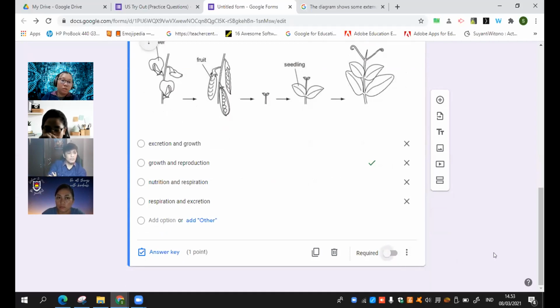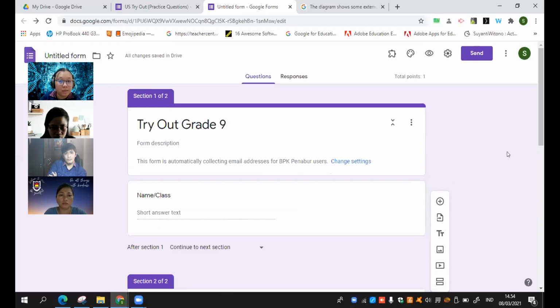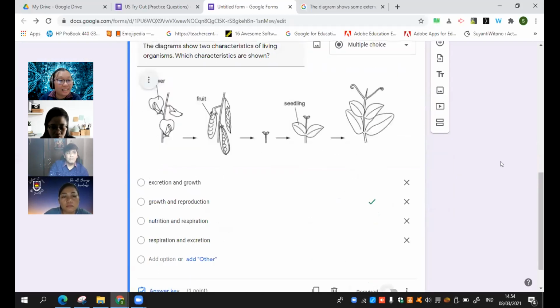One more thing about the Google Form is that you need to warn your students about time. I don't know whether the invigilator will be the subject teacher or not, but we need to warn them about the time because there is no timer in here. There will be, but it is an add-on, and you need to pay for it. And the second thing, if they are disconnected, a sudden blackout or the internet suddenly disconnected, the whole answer that they answered will be gone. Yeah, that's for Google Form.